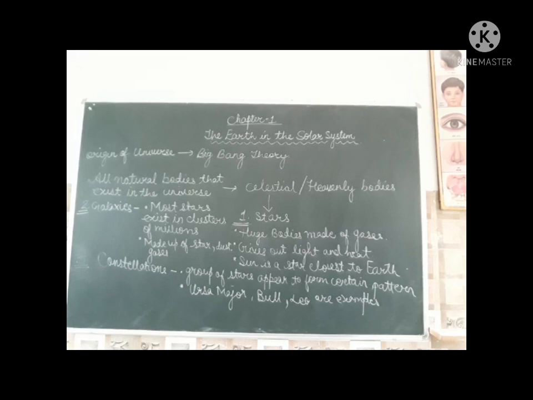So the next one is constellations. Constellations are certain fixed patterns or shapes which appear in the sky to us, which we can view from the earth, and such groups of stars are known as constellations. So usually we can see Orion, the hunter, Ursa Major and Leo, the bull. These are some of the examples of constellations.